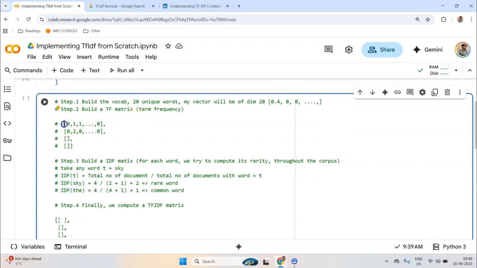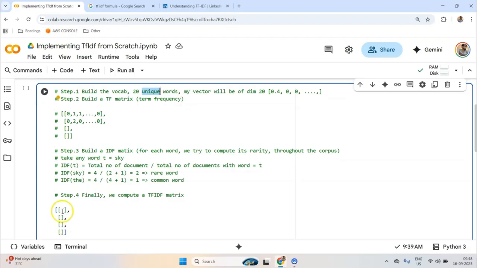I told you that each row has 20 entries, and these 20 entries correspond to the 20 words in the vocab. So we multiply by the IDF value, and the result we get is called TF IDF, and we do this for all the words. For example, this was for sky.